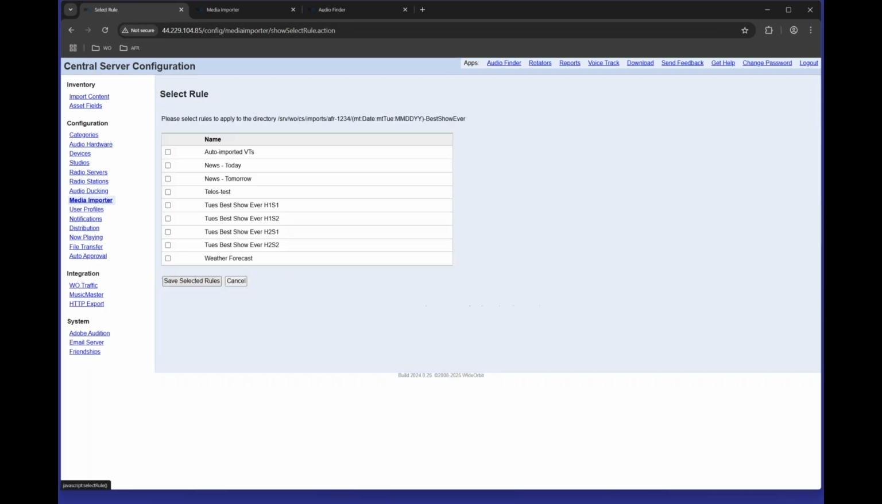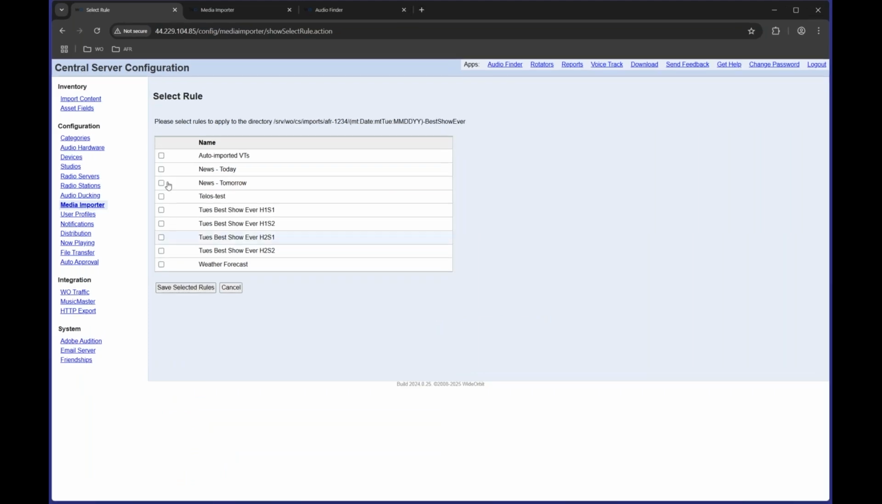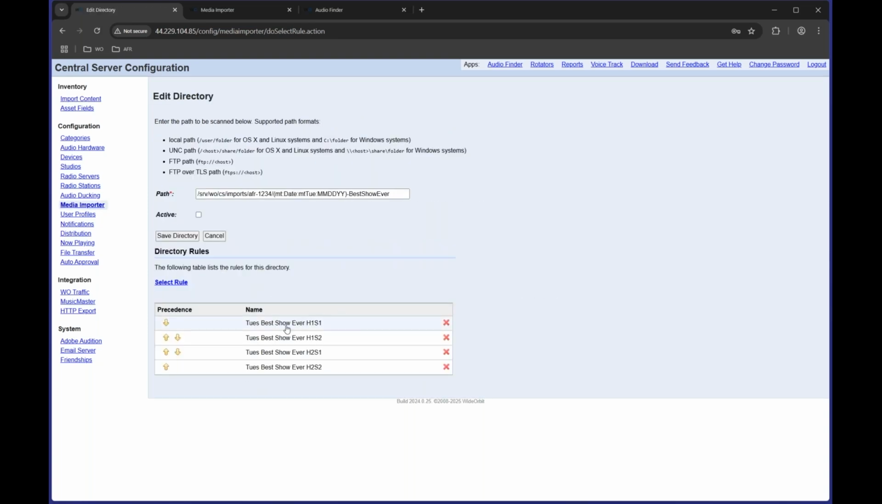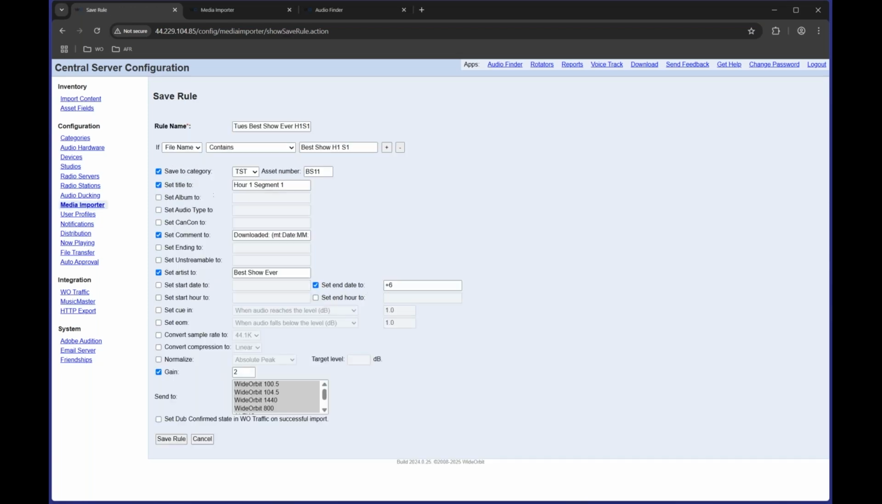And in here, I'm going to add some rules, of course. And I'm going to pick my 4 segments that I've already pre-created and save those to this. And then we'll pop into one of these and show you some of the date variables that we can have within this. Now, in this example, we've only told it to pull in Tuesdays with this set of rules.